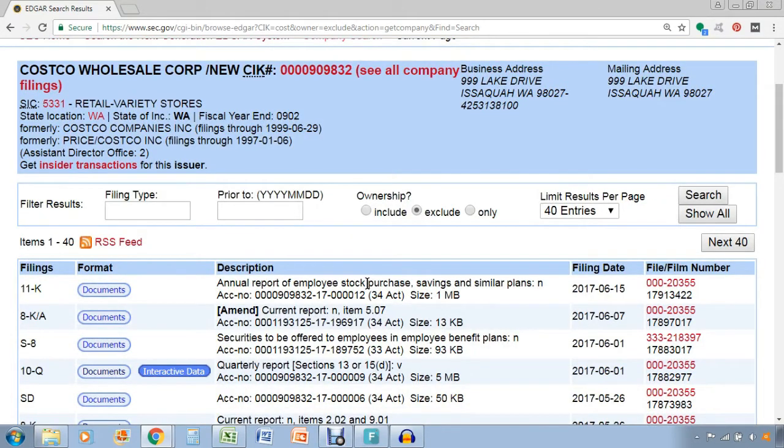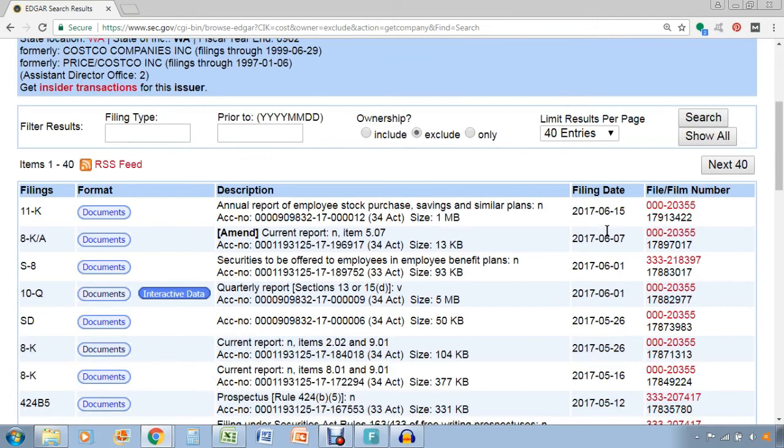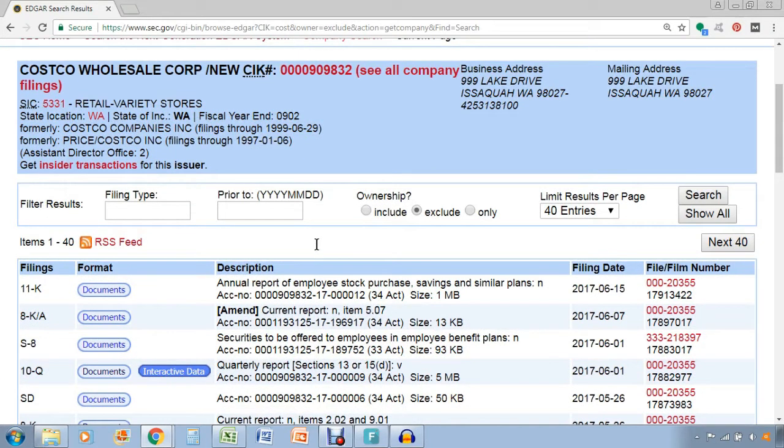So this is what it looks like. All the filings are listed in chronological order. So the latest filing was from June 15th, 2017. Now you can add more results onto the search page. You can add up to 100 filings, or you can just show all of them.